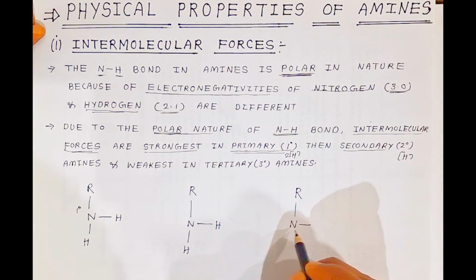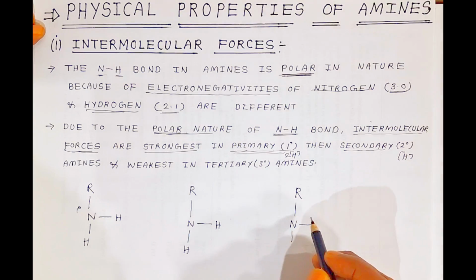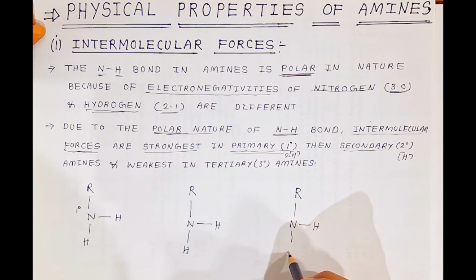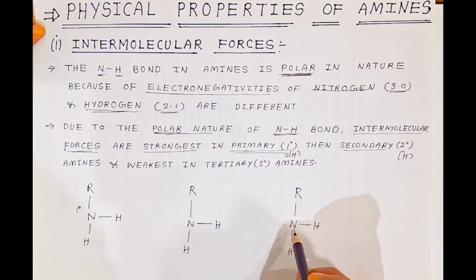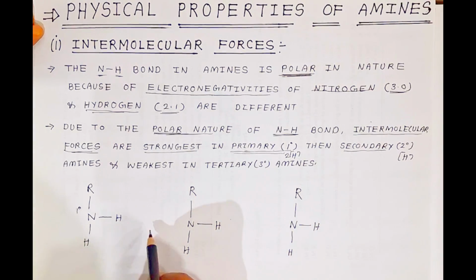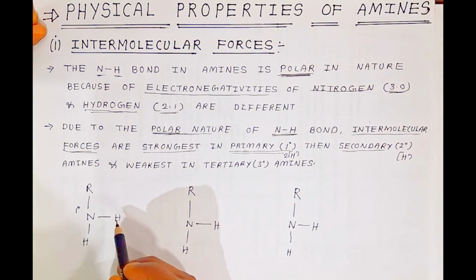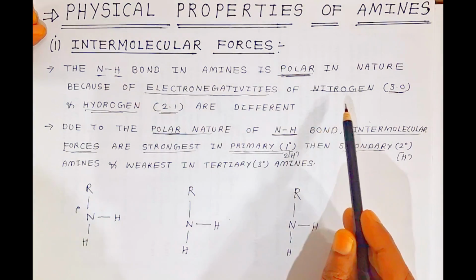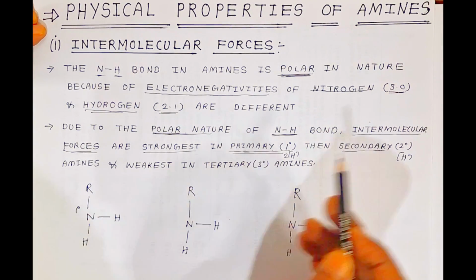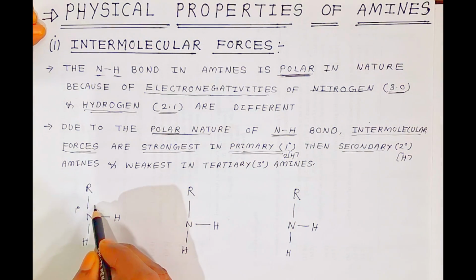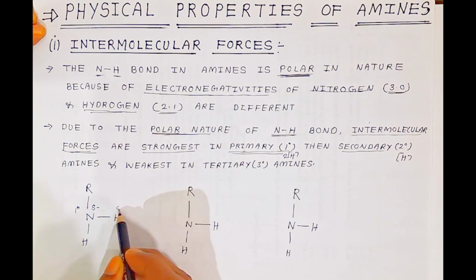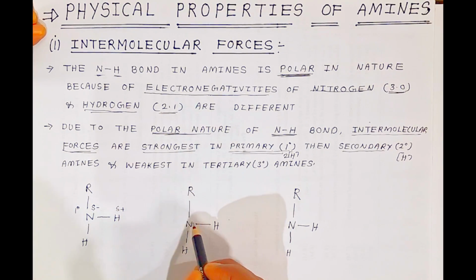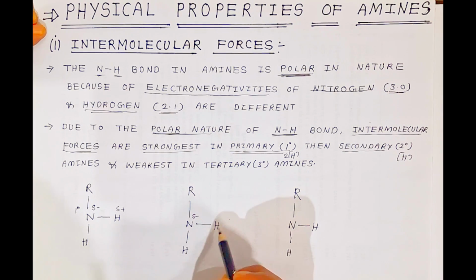Why is it called primary amine? Here one alkyl is directly attached to the nitrogen, and this nitrogen has 2 hydrogen, then we can say it is a primary amine. Now I have already told you about nitrogen and hydrogen. The electronegativity of nitrogen is 3, so it is more electronegative. There is a delta negative charge on nitrogen, and this hydrogen will have a delta positive charge.